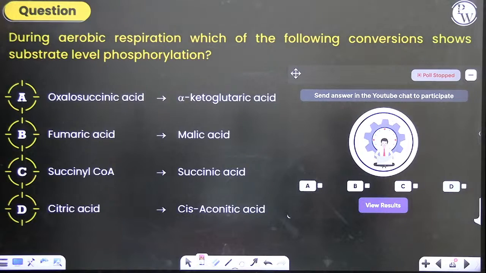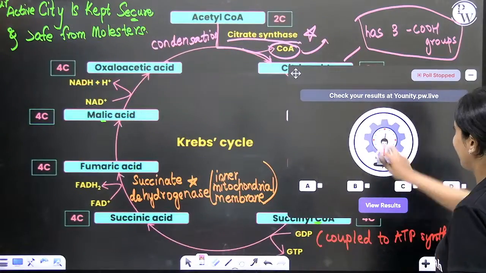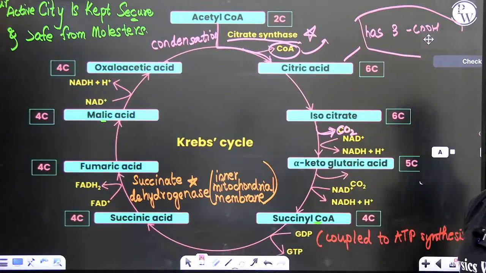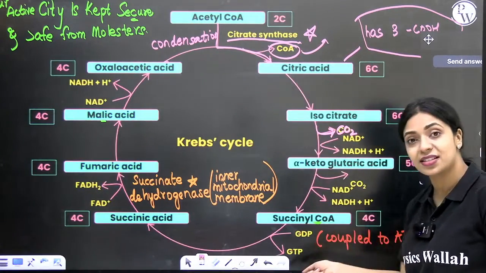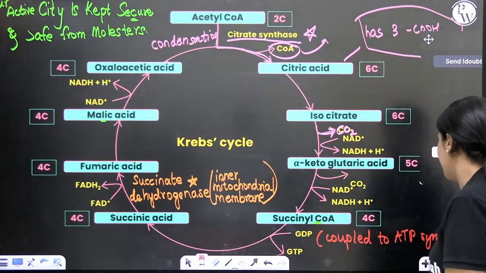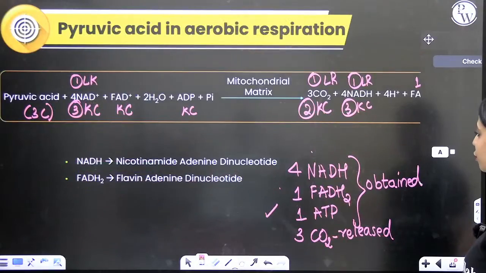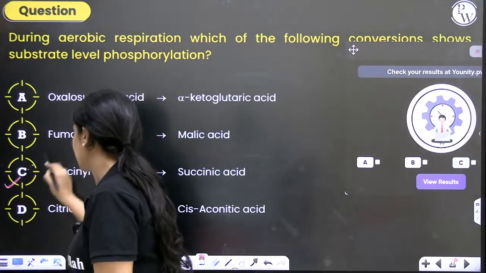Arnav is saying C, Vishal says C, Monica B, Elizabeth C. We just discussed it, right? Where did I say GTP is forming? This is substrate level phosphorylation. I mentioned whenever succinyl coenzyme A is getting converted into succinic acid, a molecule of GTP will form. That is our substrate level phosphorylation. So the correct answer to this question is option C.